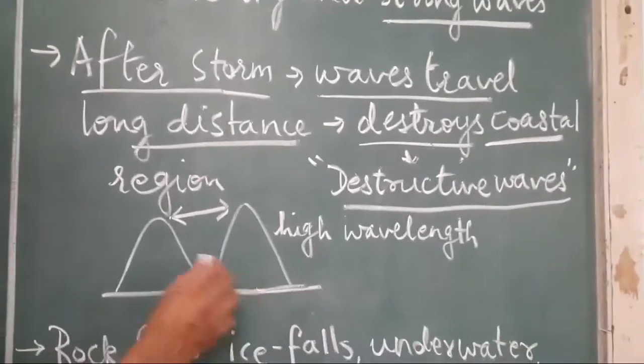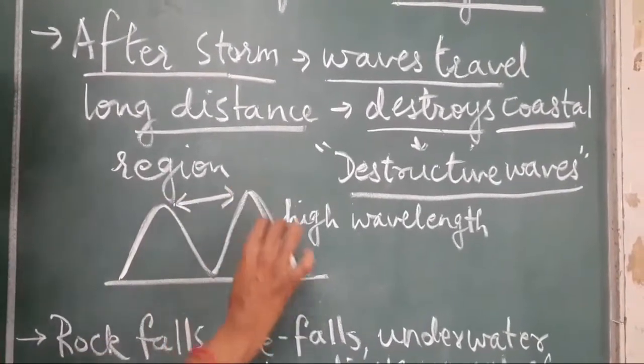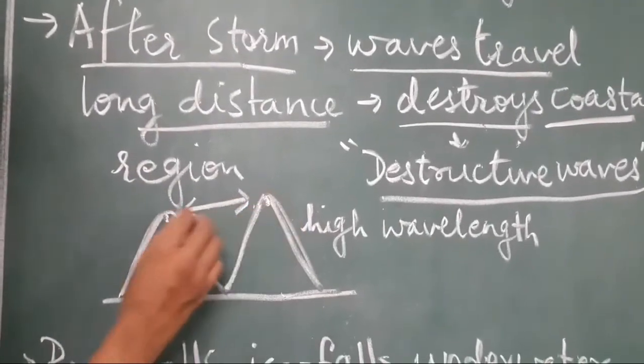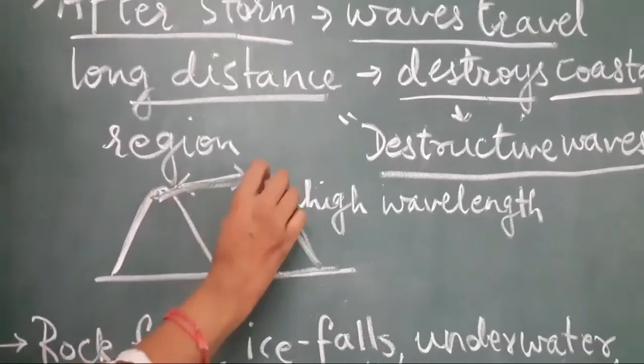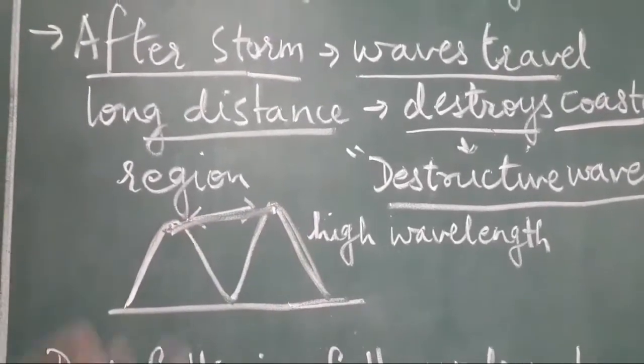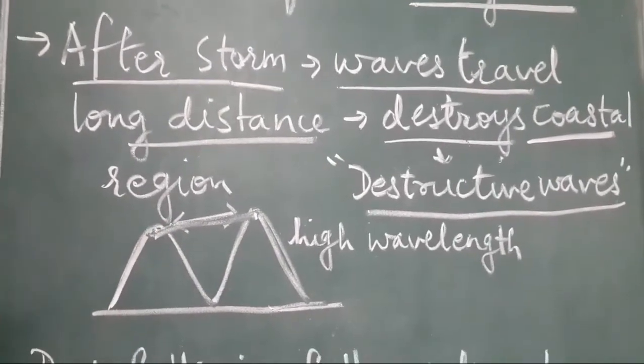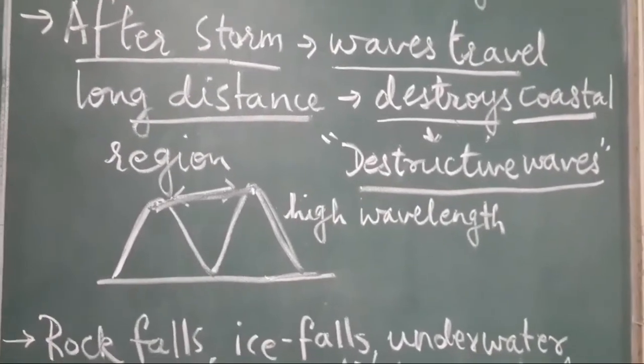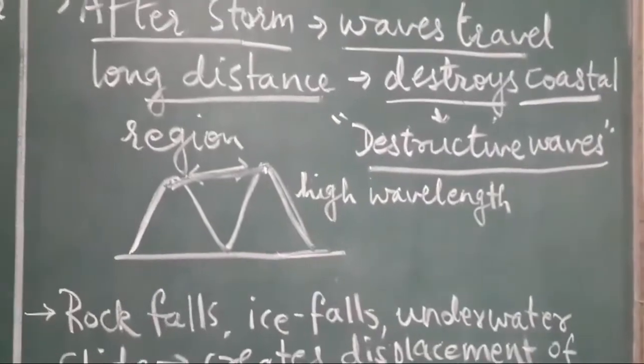Now see, these are water waves, oceanic waves. This is the wavelength. You can see the distance. After one wave comes, another comes within no period of time. So this is how it destroys everything, and they come with a lot of force.